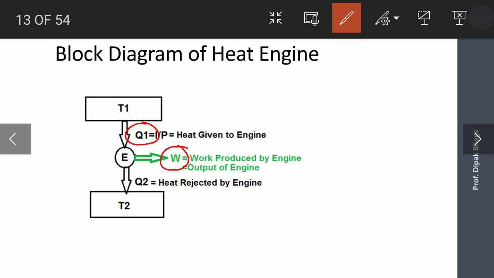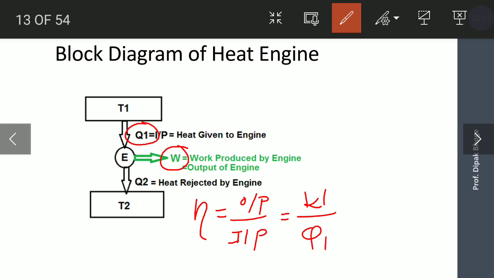So performance of heat engine, we indicate it as efficiency. The definition of efficiency is output divided by input. Output is W, useful output is W, and input given to this engine is Q1. So the performance is indicated by efficiency.